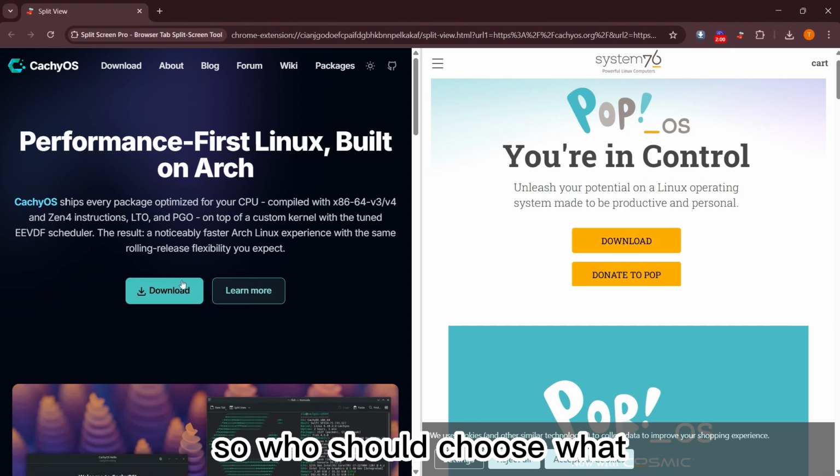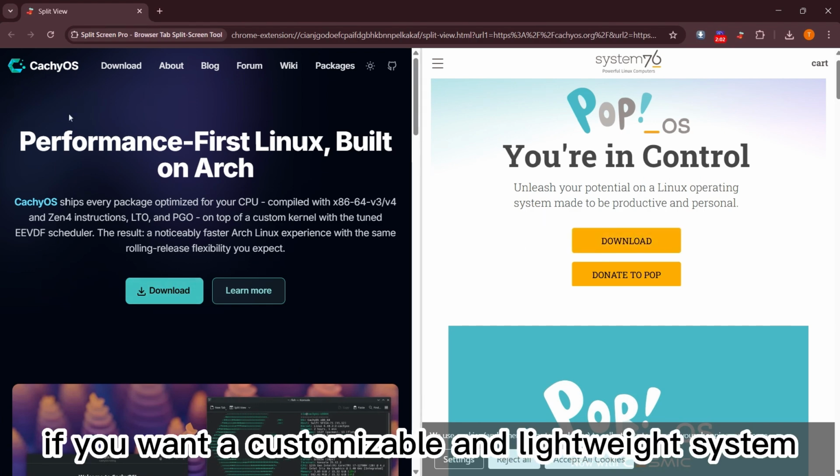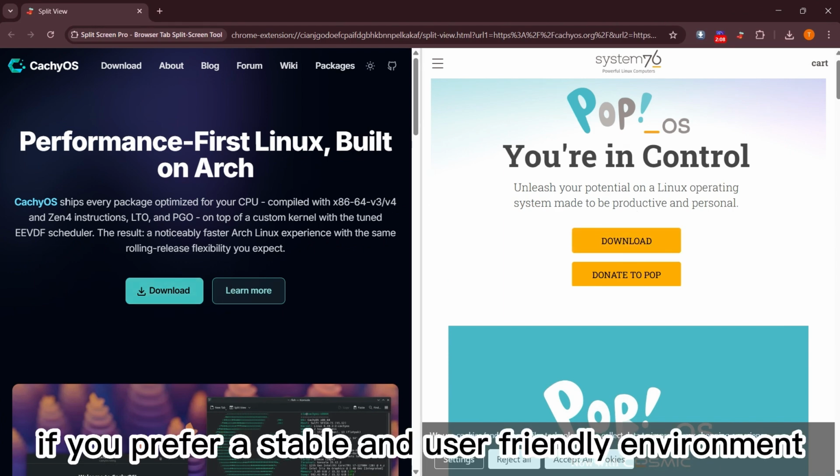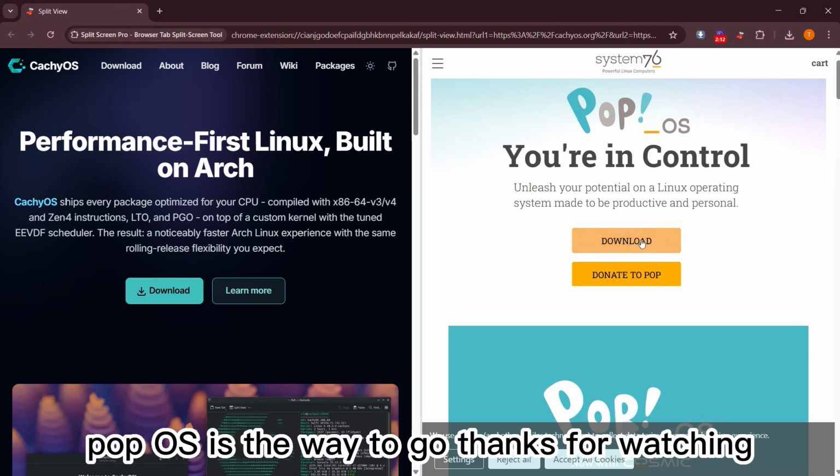So, who should choose what? If you want a customizable and lightweight system, go for CachyOS. If you prefer a stable and user friendly environment, Pop OS is the way to go.